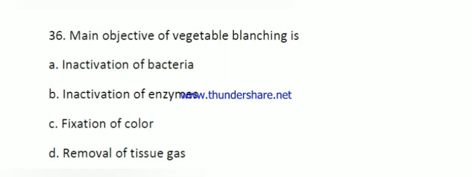Question number 36. Main objective of vegetable blanching is option A, inactivation of bacteria, option B, inactivation of enzyme, option C, fixation of color, option D, removal of tissue gas. Here the right answer is inactivation of enzyme.